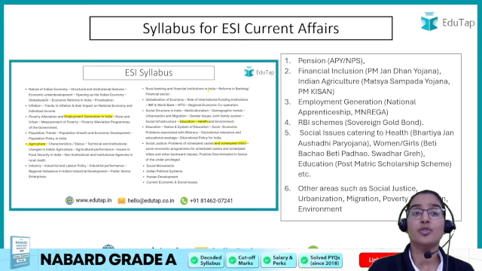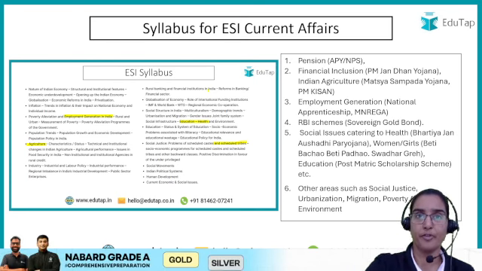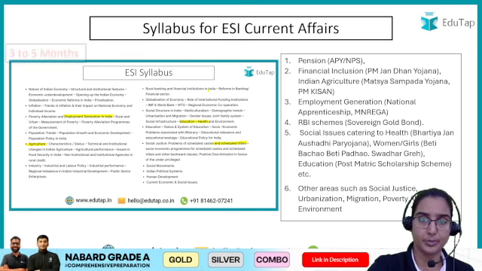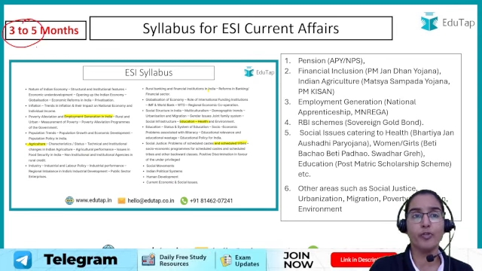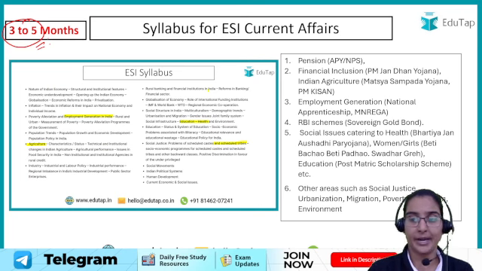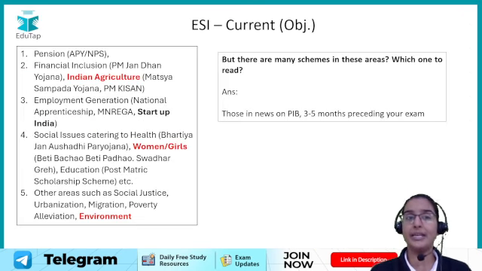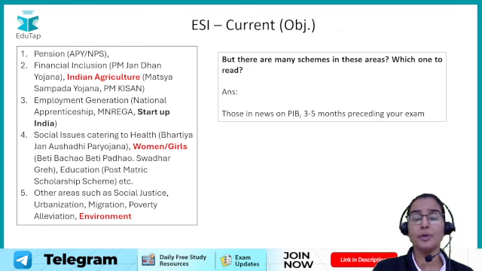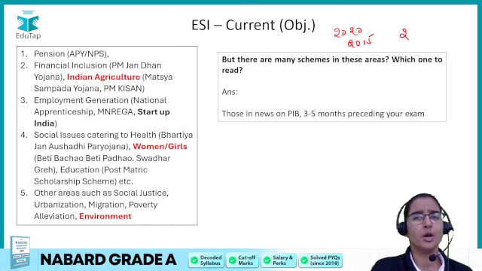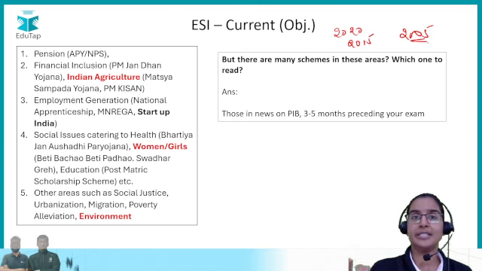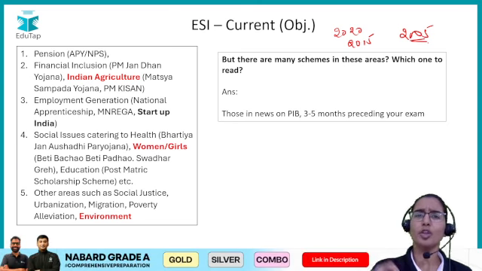Now the question arises: from where do we have to read them, and how many months of schemes are important from our exam perspective? Remember students, as far as the schemes are concerned, you have to read them for around 3 to 5 months. Now you might have this doubt in your mind: ma'am, there are so many schemes, and in question papers you might have seen schemes from 2020, 2015, even 2005. So how many schemes to cover? Because in Indian agriculture itself there are more than 100 schemes, right? So which scheme to study, which scheme to leave, how to prioritize things?